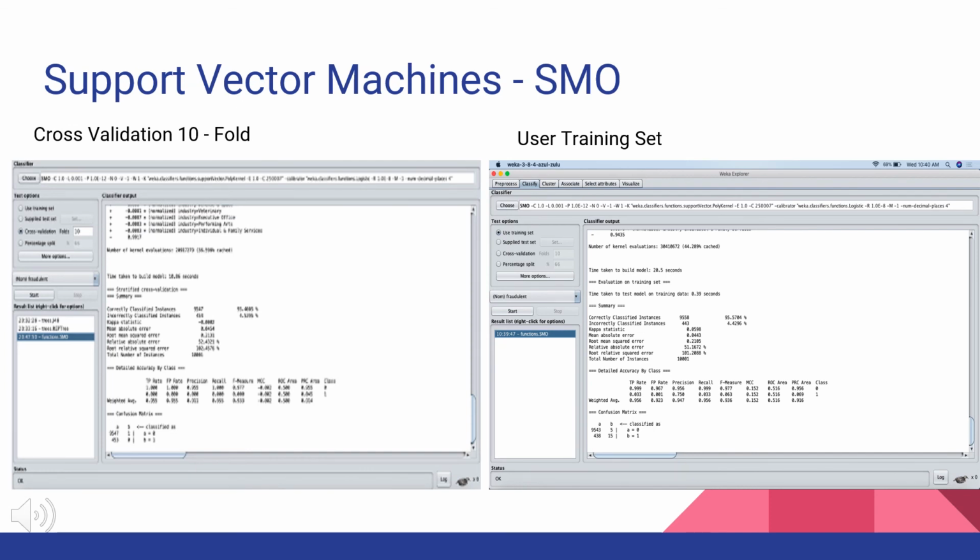After trying Decision Tree's rep tree method and the results, we decided to try the support vector machines method. The first figure demonstrated the output from the cross-validation tenfold, and the second demonstrated the output from the user training set. Based upon the output for both of the test options, using the default parameter of c=1, the results were positive. The number of correctly classified instances were close to 100% of the data. Reported as 95.46 in cross-validation tenfold and 95.57 in the user training set, respectively.